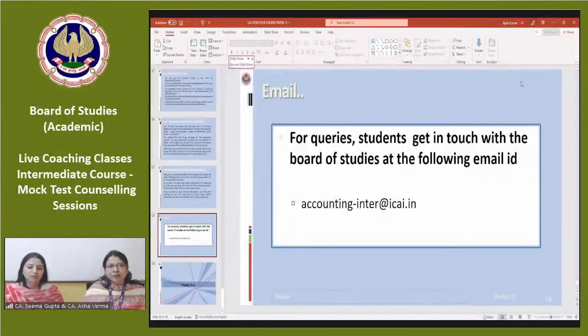I think you have noted it, and you will prepare accordingly. You will not waste time here and there. You will be focused towards your studies, and you will keep all your efforts in the desired direction of attaining success. If you do this, nobody will stop you from attaining success, and you will definitely be a chartered accountant one day, and have success with flying colors. Thank you, and best of luck for the exam.